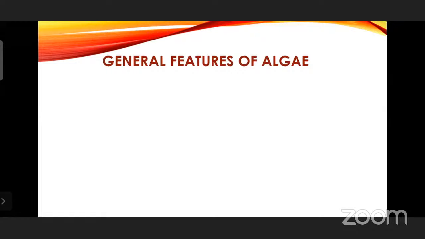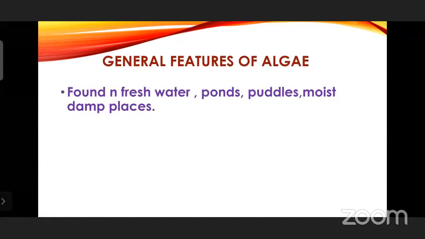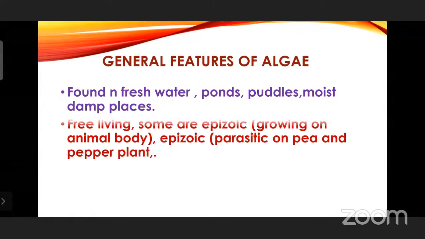Next, general features of algae. They are found in freshwater ponds, puddles, moist, damp places here and there, everywhere, wherever water is there. Even on leaking taps you can see them. There also you will see algae growing at your home. And free living. They are free living. Some are epizoic. Epizoic means growing on an animal body.